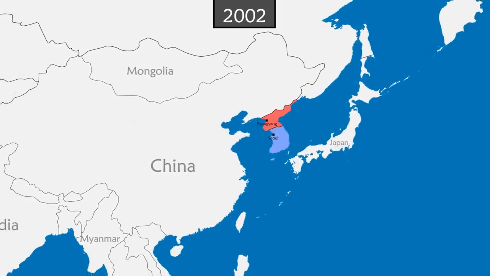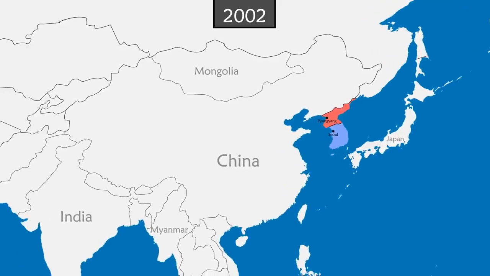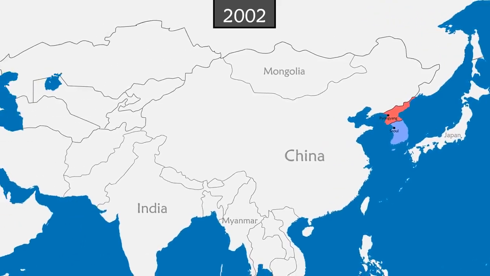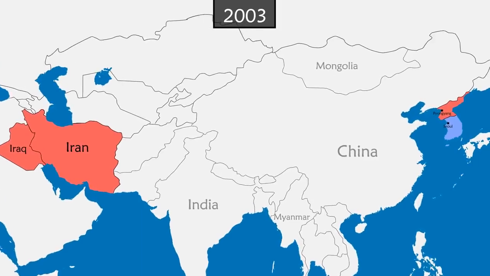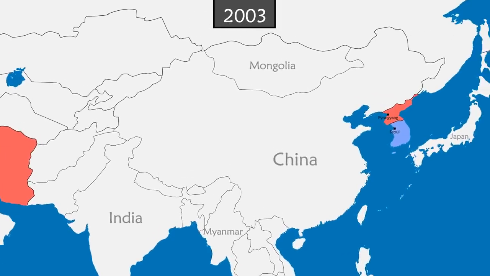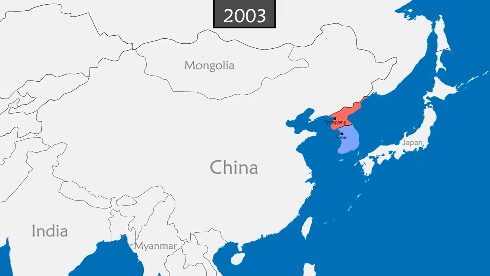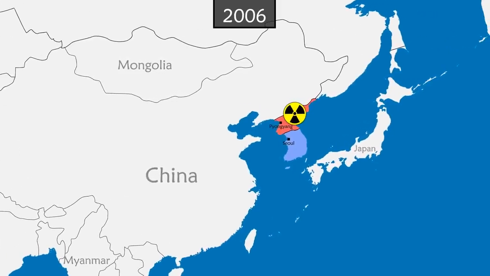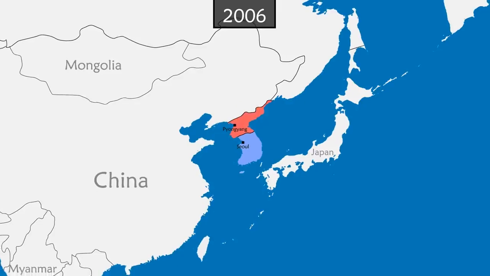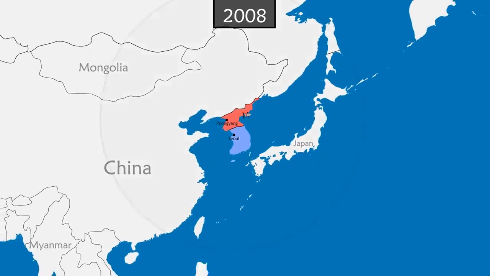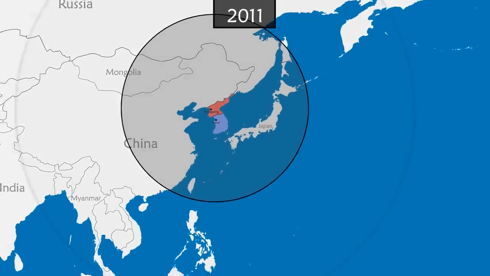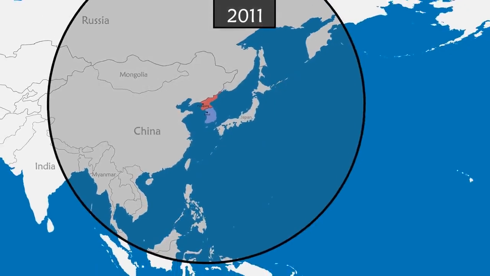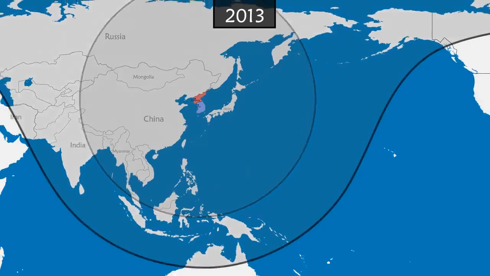In 2002, after the September 11 attacks, the United States lists North Korea in its axis of evil alongside Iran and Iraq. Feeling threatened, the country withdraws from the Nuclear Non-Proliferation Treaty and conducts its first tests in 2006. The country also invests in improving its ballistic missiles to increase their range. In 2011, Kim Jong-il dies and is succeeded by his son Kim Jong-un, who accelerates weapons research.